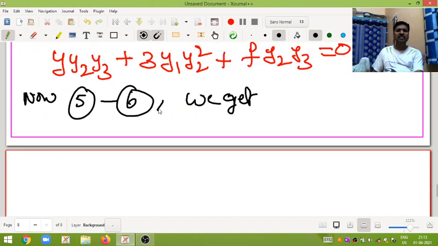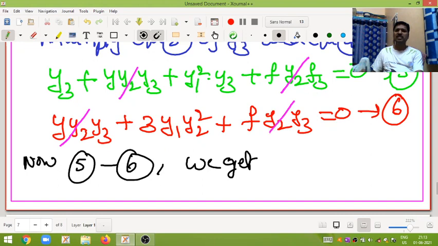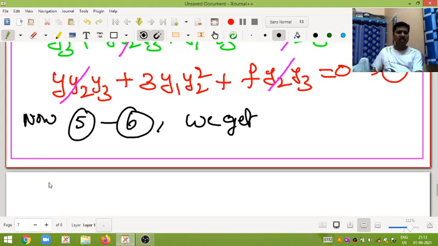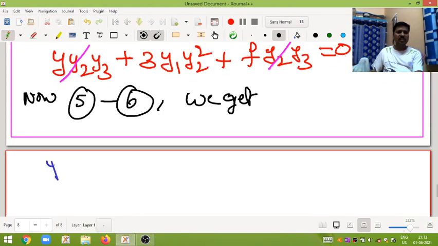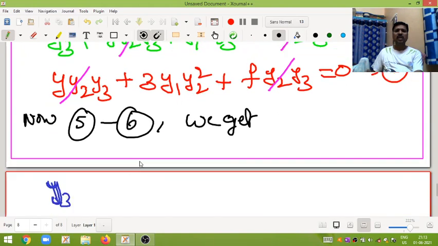By eliminating, the sign of the 6th equation changes. Then y2 y3 minus y2 y3 gets cancelled, and f y2 y3 minus f y2 y3 gets cancelled. Remaining terms: y3 as it is, plus y1 square y3.